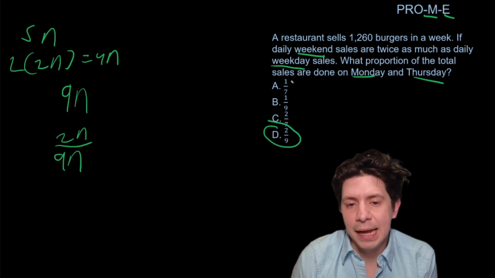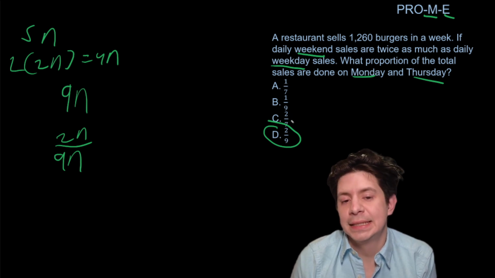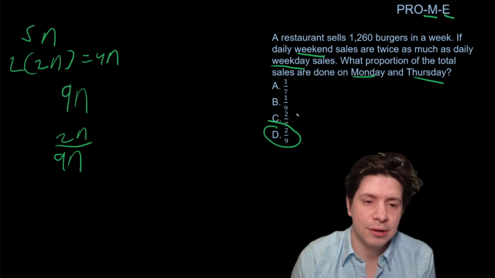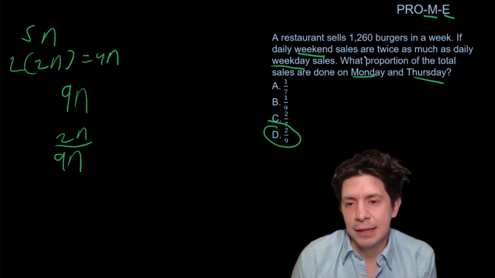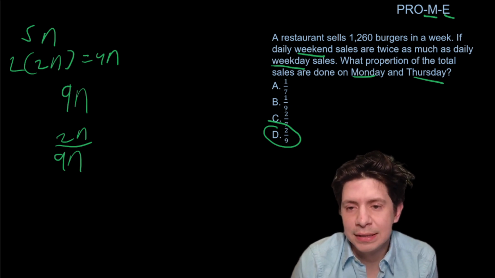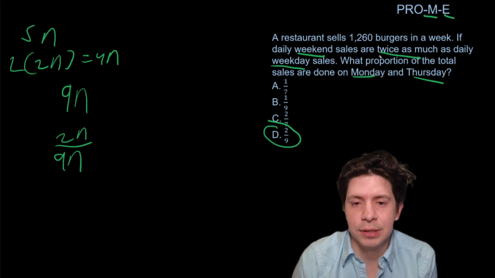You could eliminate A, B, and C. B would be if it was just 1 weekday. A would be if it was 1 day and all the days were equal, and C would be if it was 2 days and all the days were equal, but they're not. And that's what makes this one hard, is that the weekend sales are twice as much as daily weekday sales.